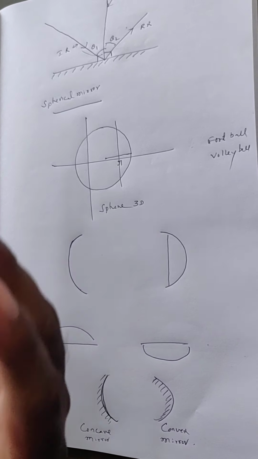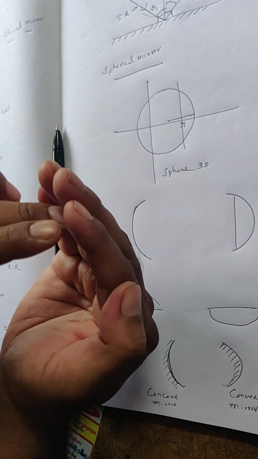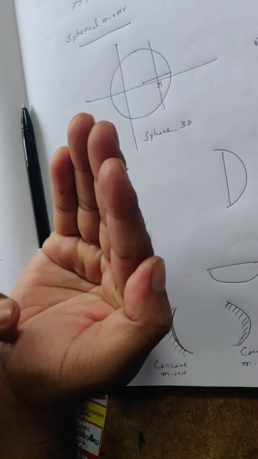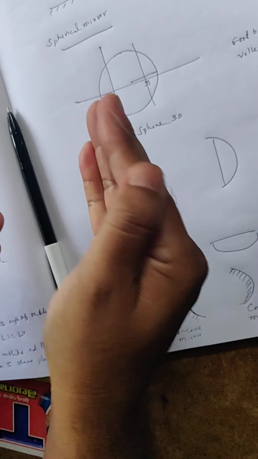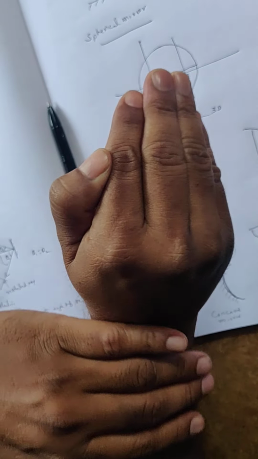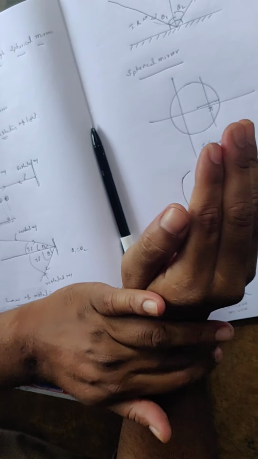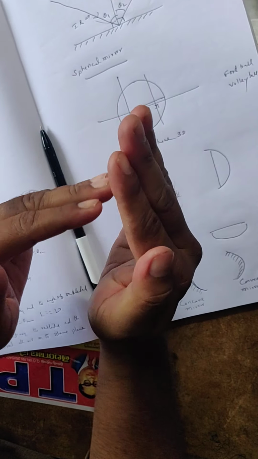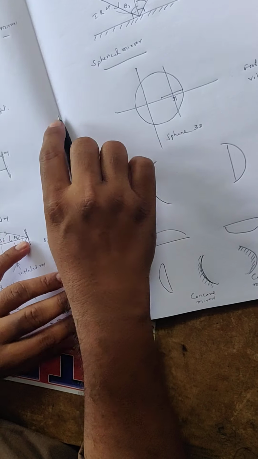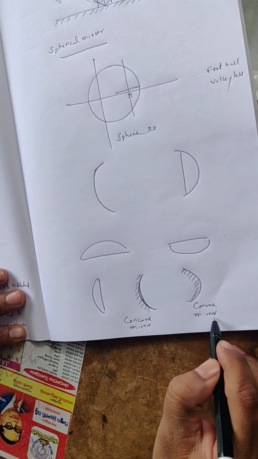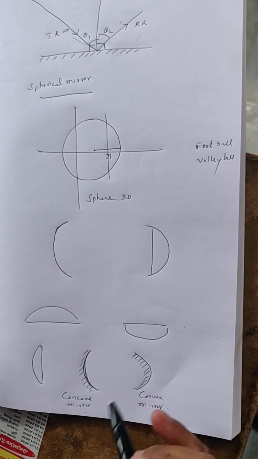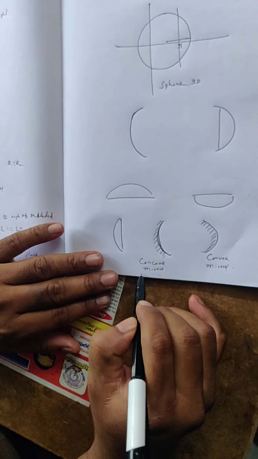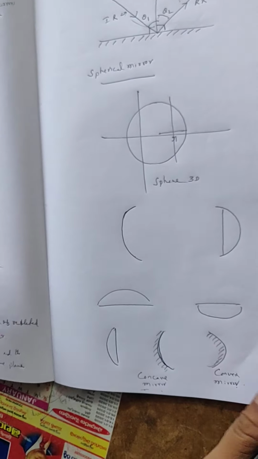So a concave mirror means the portion will be curved inside. This is the opaque side, and this is the inside. If reversed, the surface acts as a convex one, and it will be coated with some other coating. So this mirror will be called a concave mirror, and this will be called a convex mirror. The best example I can give is a spoon. The inside of the spoon is concave, and the outside of the spoon is convex.